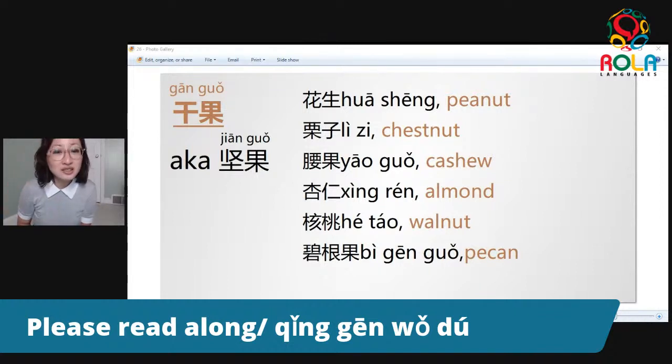And next up, 杏仁. 杏仁 is almond. Next up, 核桃. 核桃 is walnut. And last but not least, we have 碧根果, which is pecan. And as you can tell, 碧根 sounds very similar to the English pecan. So that's what we got the Mandarin name for that. We use the similar pronunciation, 碧根, to refer to pecan. And then we stick a 果 by the end.